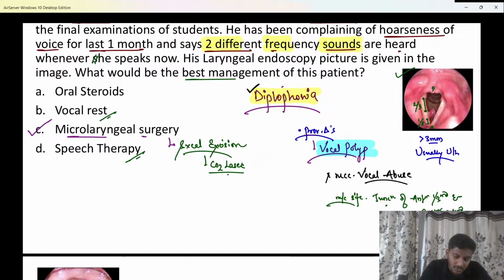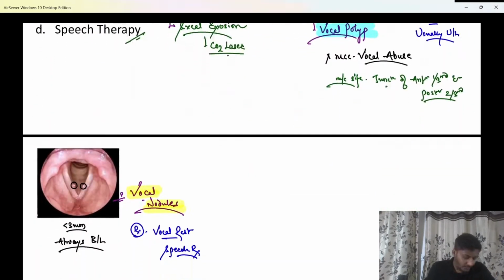PPIs are given if the cause seems to be LPR, beta. What is LPR? Laryngopharyngeal reflux. So a patient of GERD itself develops LPR, beta. In that condition, we may need to give a PPI as well. Okay? Hopefully that's clear.